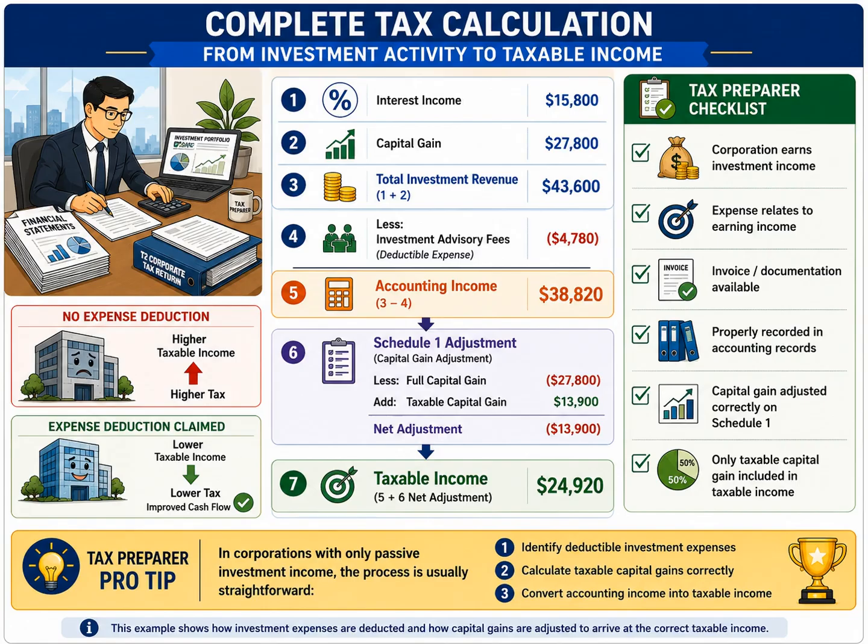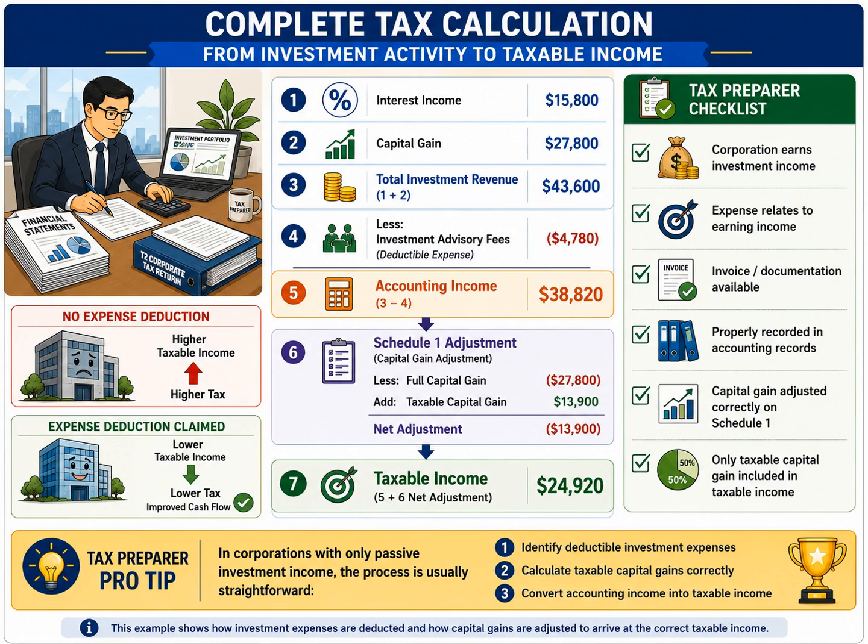This slide brings everything together and shows the complete journey from investment activity to taxable income. We are looking at a corporation that earns only passive investment income and incurs investment-related expenses during the year. Let's walk through the calculation step by step. The corporation first earns $15,800 of interest income and realizes a capital gain of $27,800. When we combine these two amounts, total investment revenue equals $43,600.